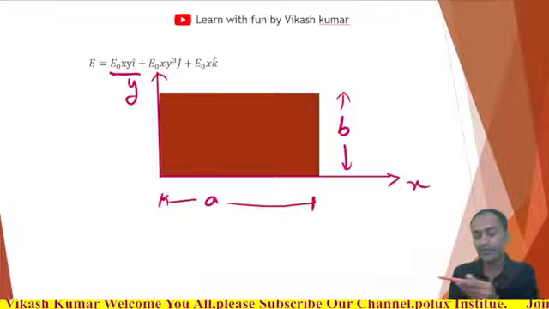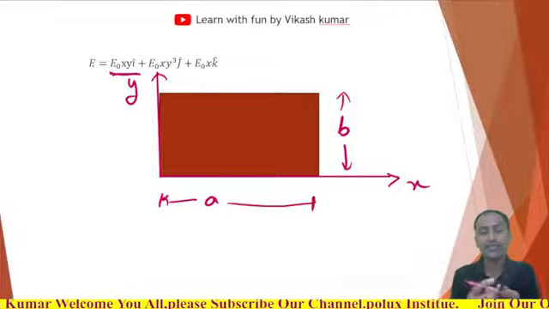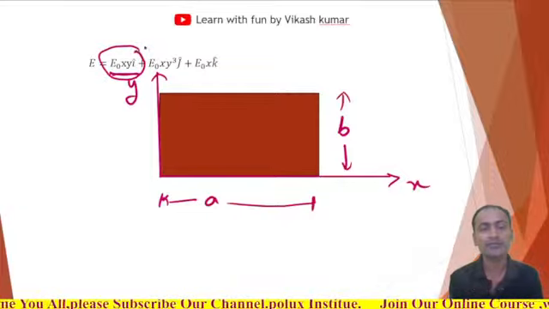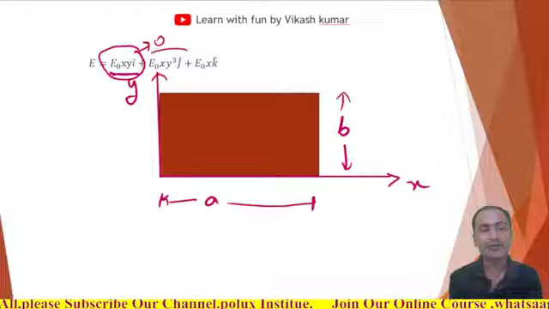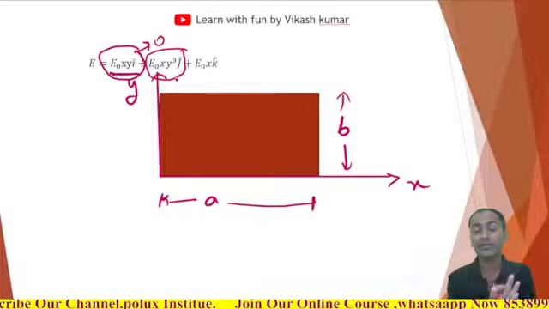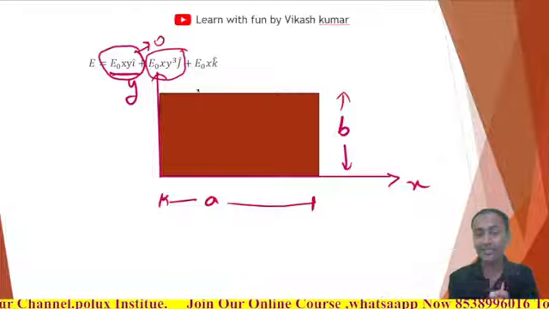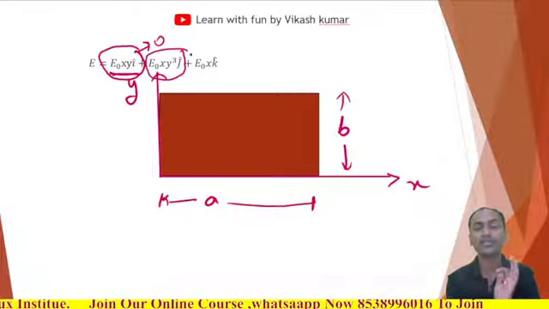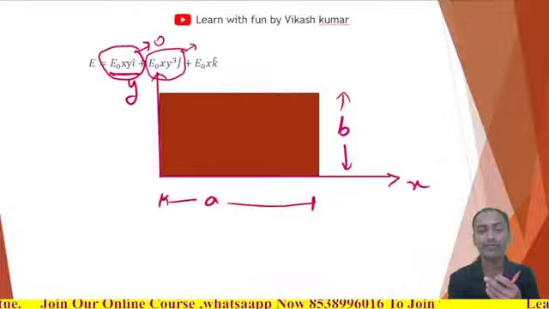So the angle is 90 degrees, and the electric flux here will be 0. Similarly for the y axis, this is j cap, the electric field vector along the y axis, and the direction of area is along the z axis, so the angle is again 90 degrees, and the electric flux is again 0.